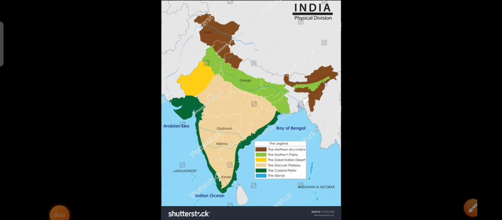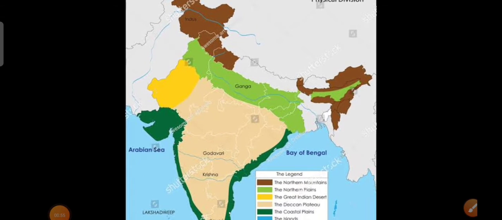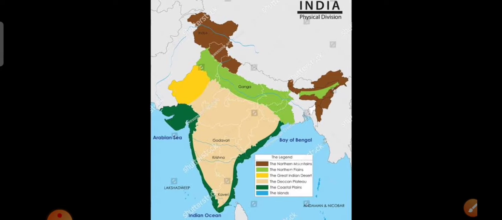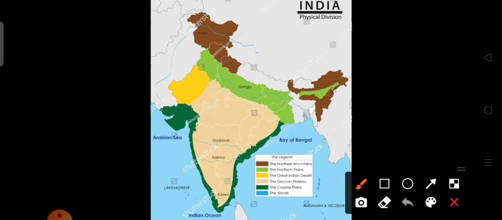Here we can see the major physical divisions of India, and we are locating each of them. First comes the northern mountains. Here it is the brown one, located in the north and extending to the eastern part of India. After which comes the northern plain, located near the foothills, to the south of the northern mountains. That is the northern plain in the light green color.